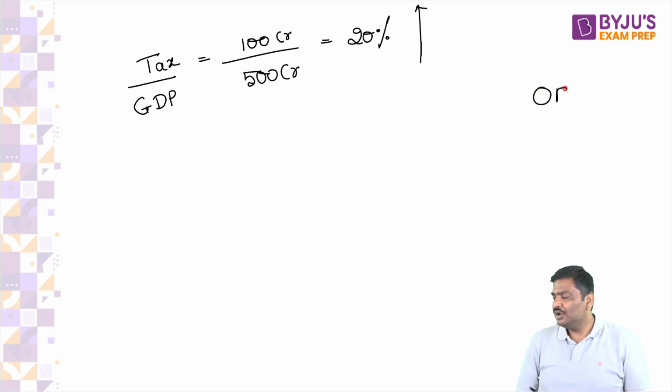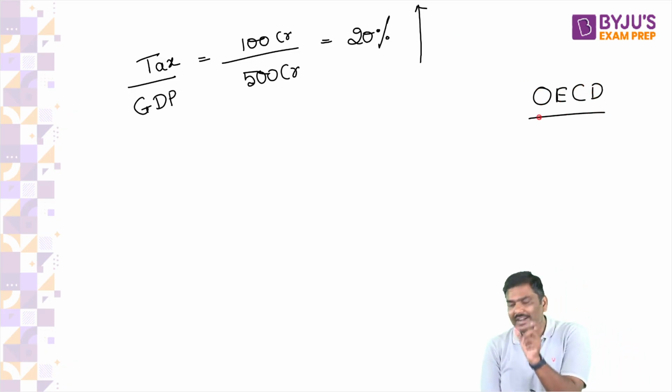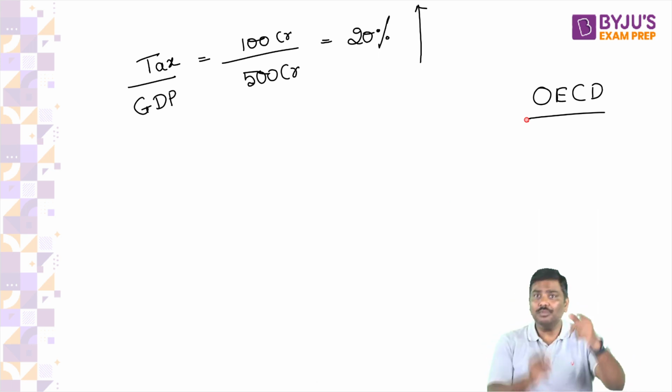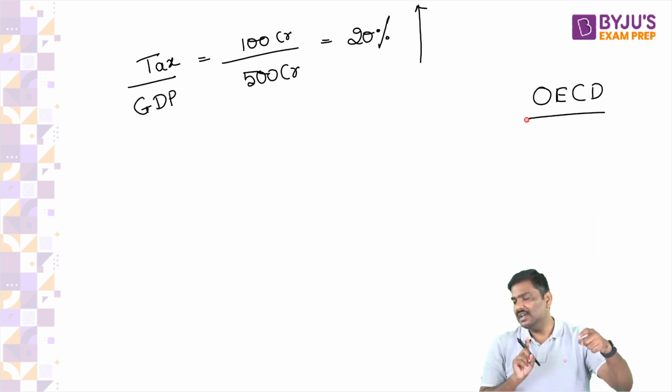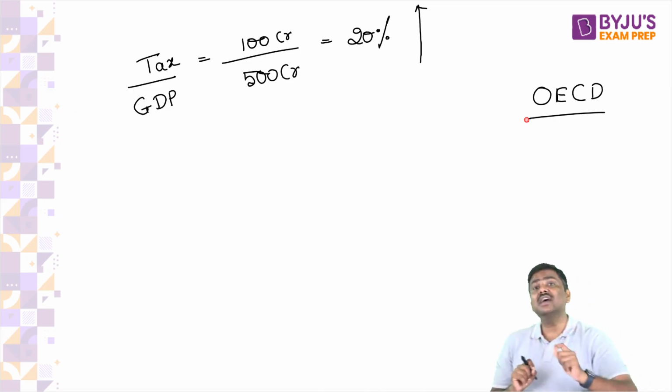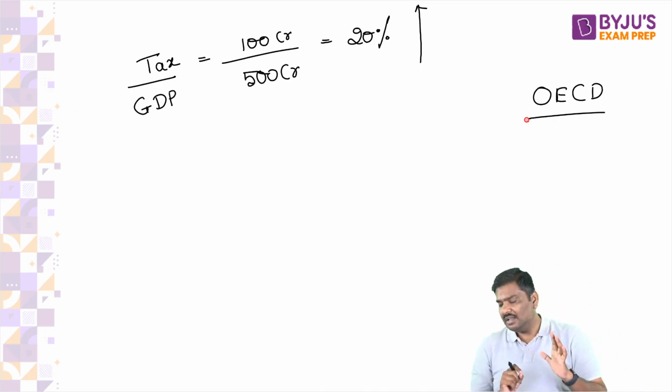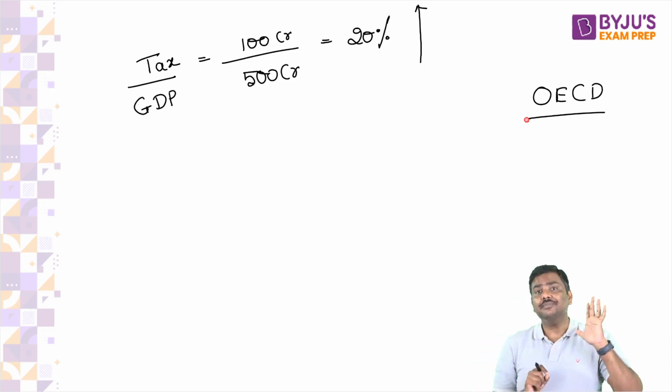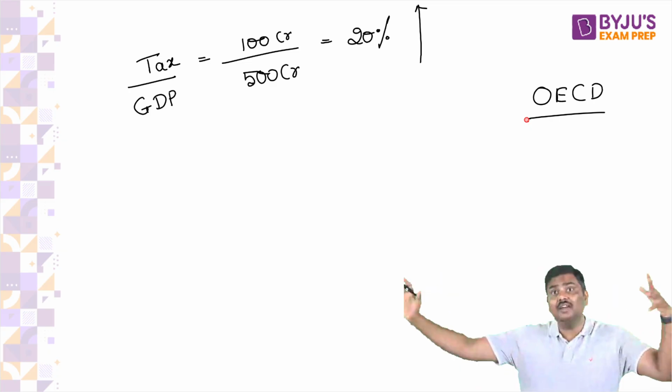Do you remember a group of countries by the name of OECD? If you ask me, sir, you have never used it in the classroom, yesterday itself I've used it. In case of OECD countries, the tax to GDP ratio is around 35%. That's a very, very high number.